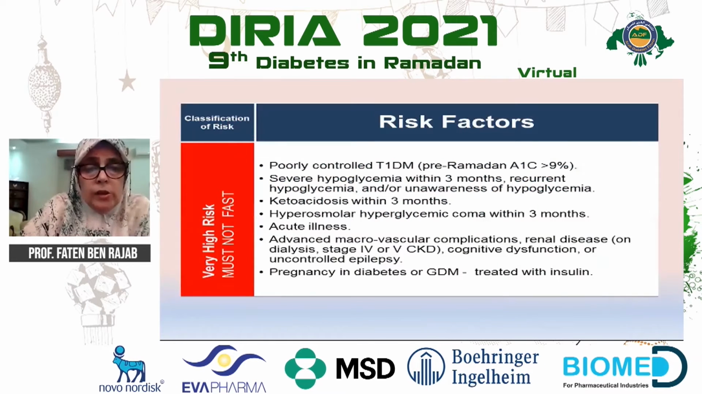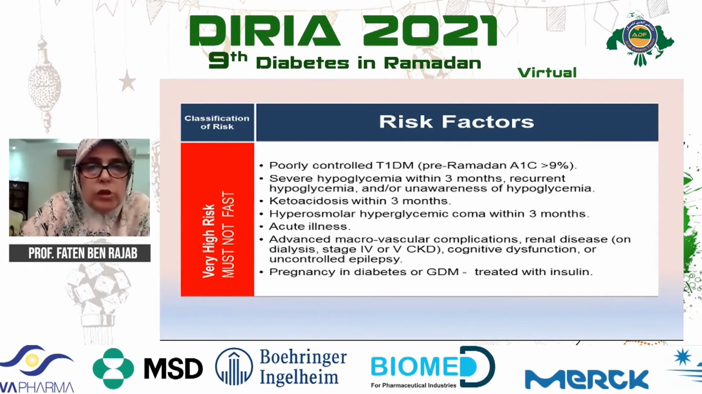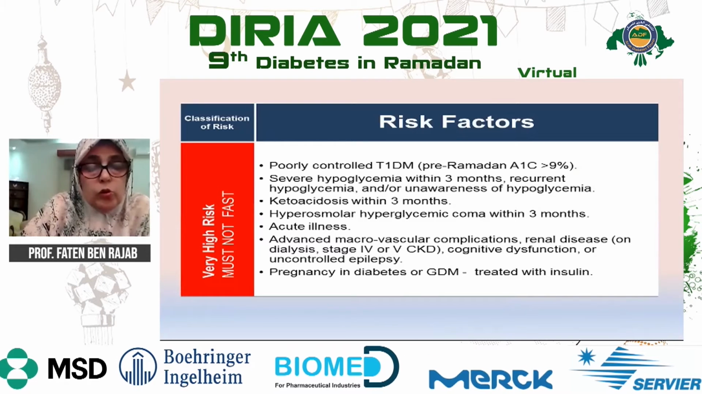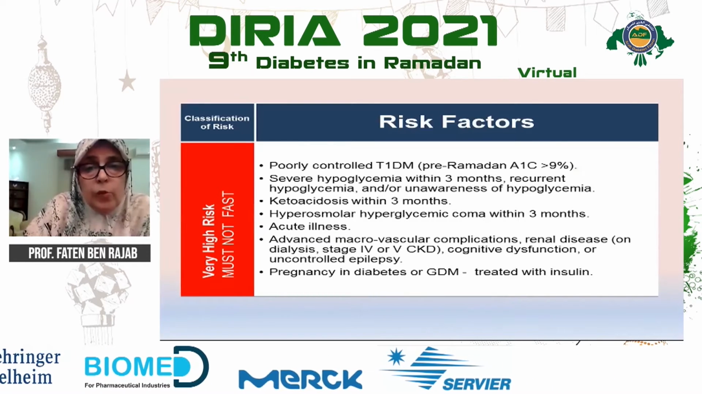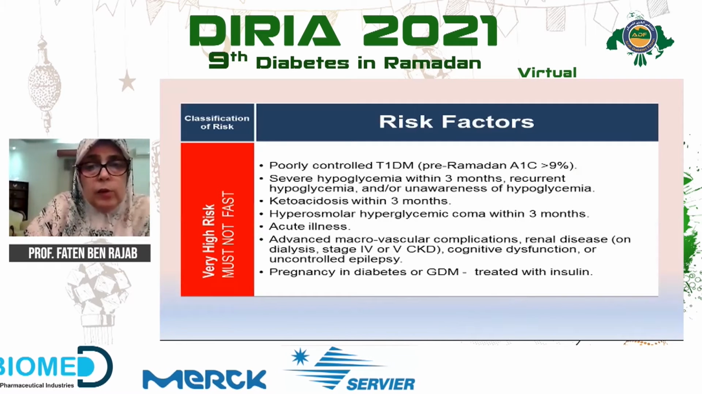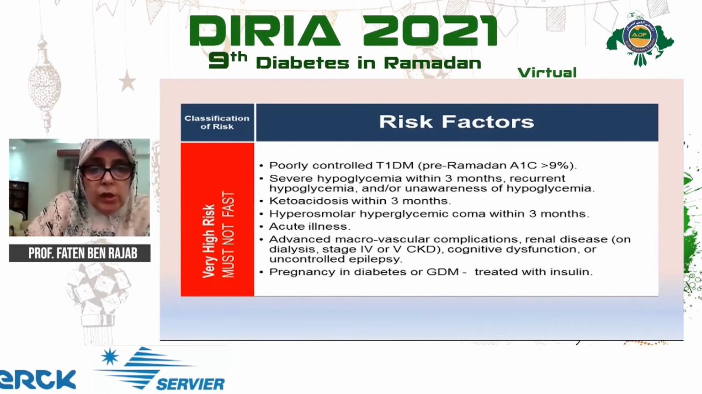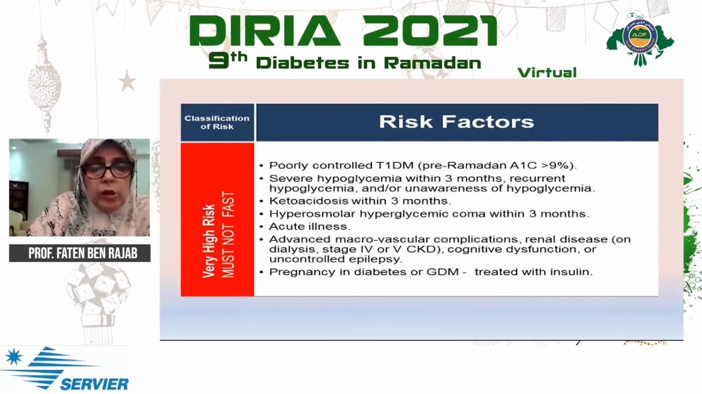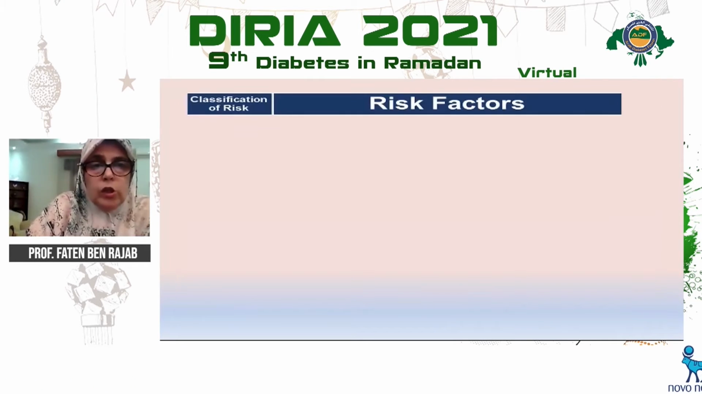Risk stratification. First, we start with very high risk. Those people must not fast, must not fast. Those include people with poorly controlled type 1 diabetes, hemoglobin A1C more than 9, severe hypoglycemia within 3 months, recurrent hypoglycemia and hypoglycemic unawareness, ketoacidosis, hyperosmolar coma, acute illness, chronic kidney disease, and pregnancy and diabetes in those people treated with insulin.